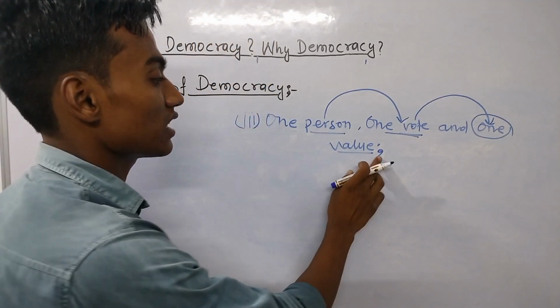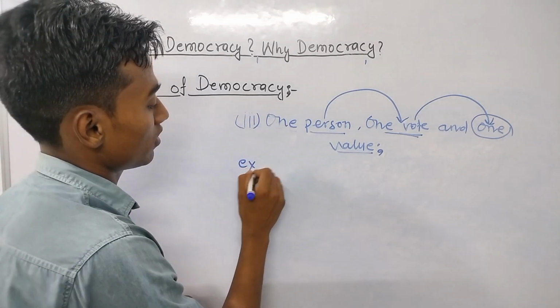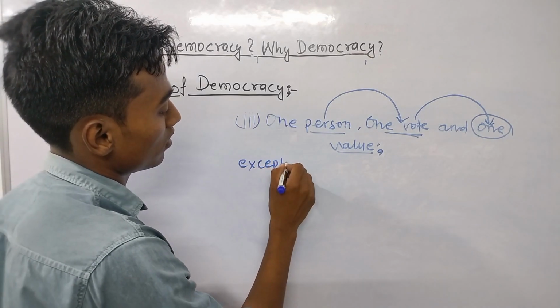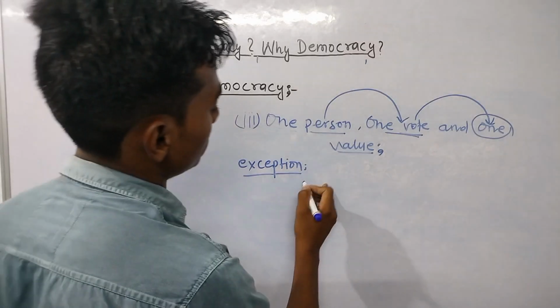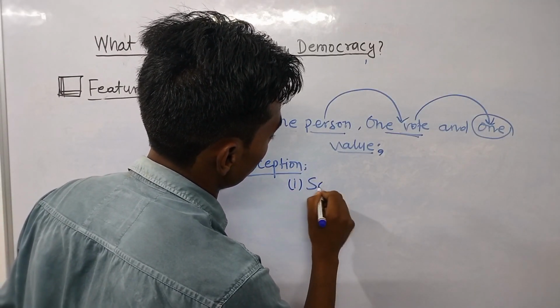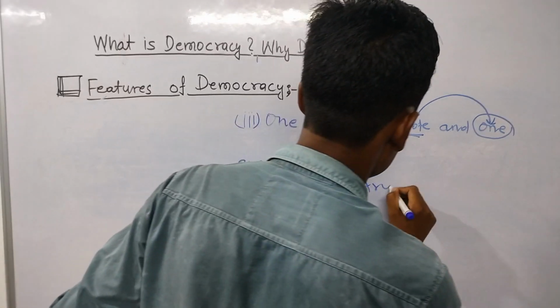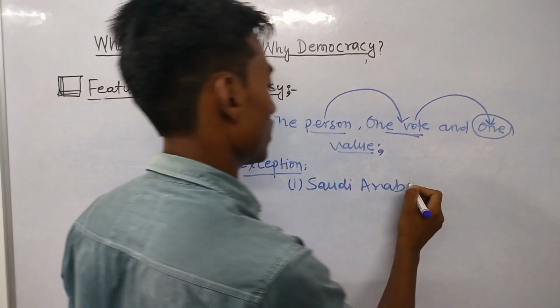Now, let's take the example of its exceptions. The first exception is Saudi Arabia.